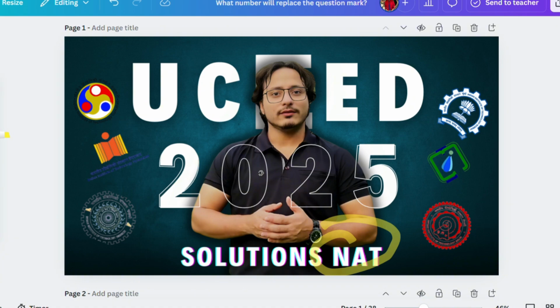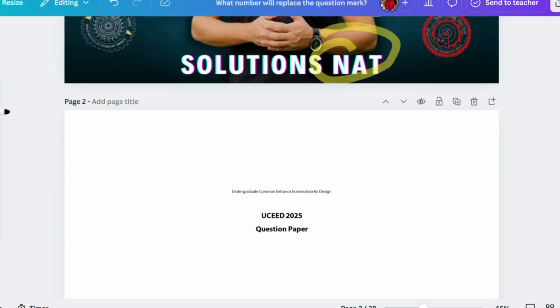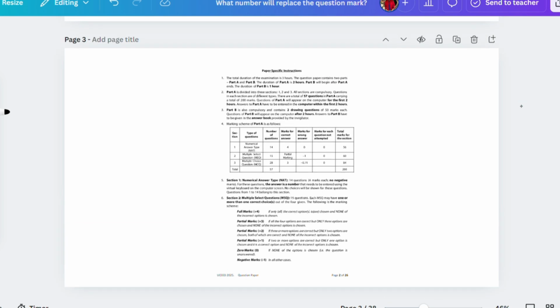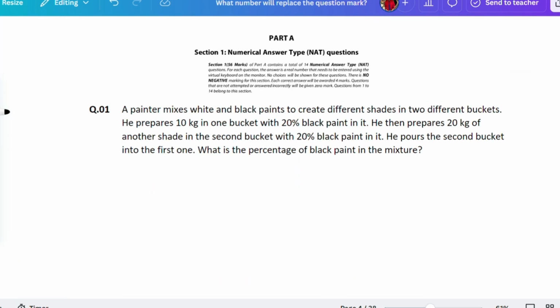Now let's proceed with the question paper, guys. So yeah, this is the UC 2025 paper. There are instructions for the paper, and I guess most of the people know about this. So let's start with question number 1.